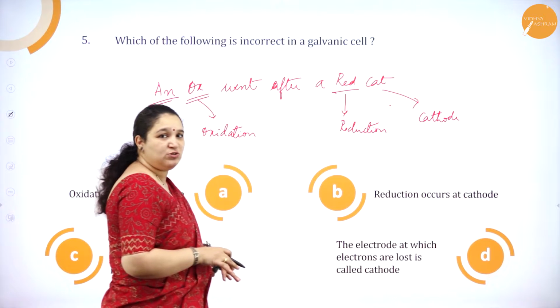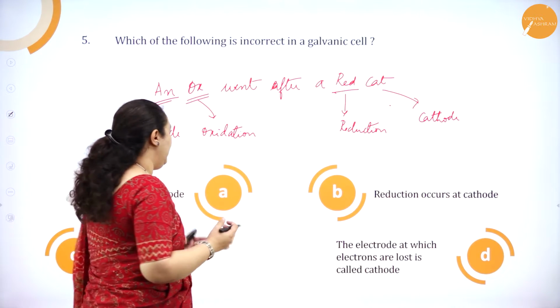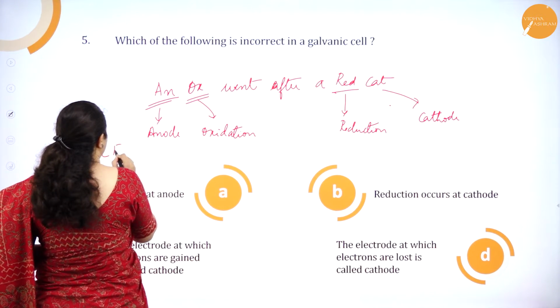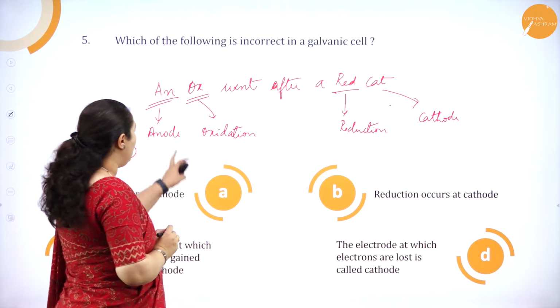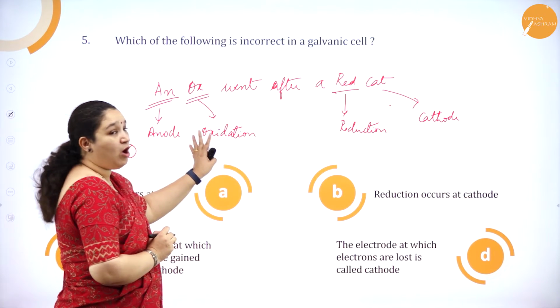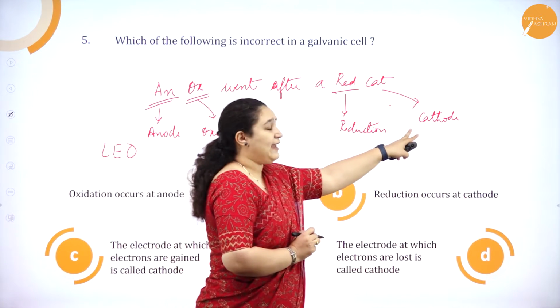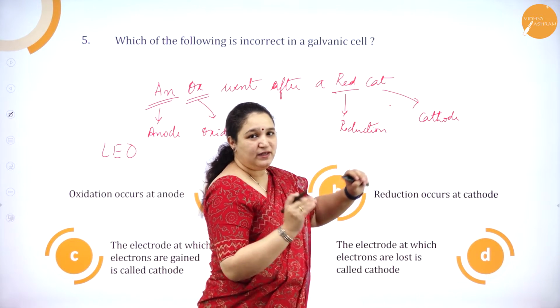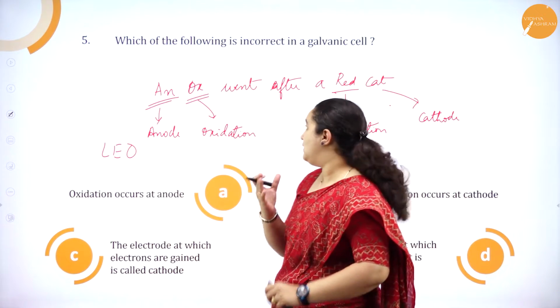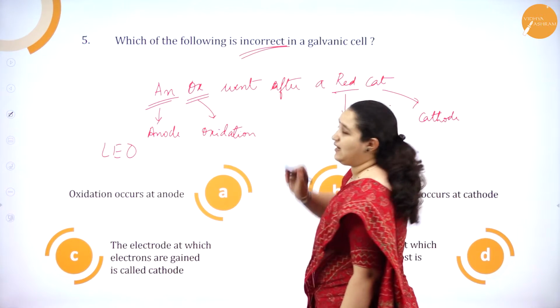What is oxidation to remember? If you want any trick, just remember the word Leo. Loss of electron is oxidation. So at anode what is happening? Loss of electron is happening. So at cathode what should happen? Opposite, gaining of electron should happen. Correct? So based on this, which is the one which is incorrect, they are asking us.